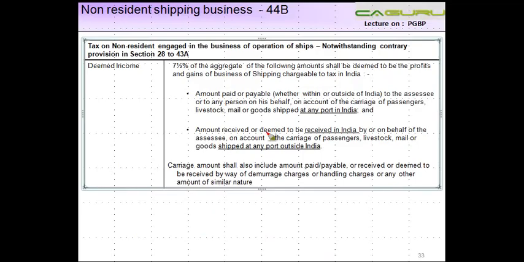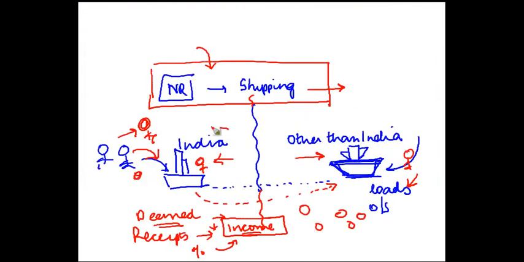On account of carriage of passengers, livestock, mail, or goods shipped at any port in India. So if the goods are shipped at any port in India, whether the payment is made to the non-resident, to his agent, or anyone else for that matter, these will be included in the total income.